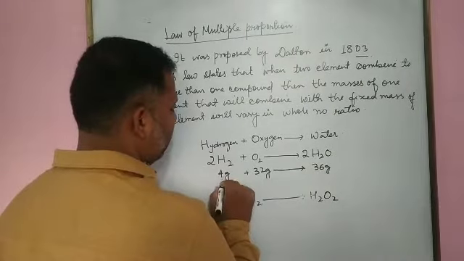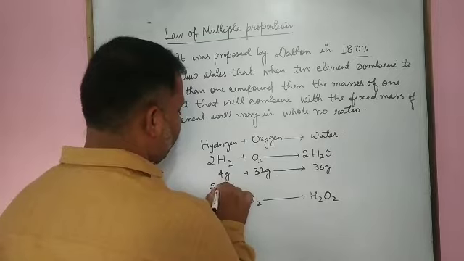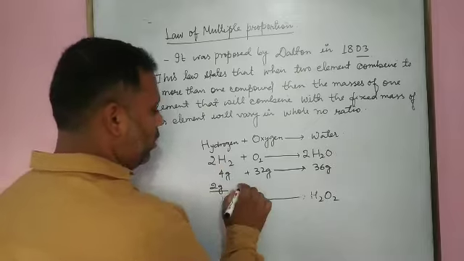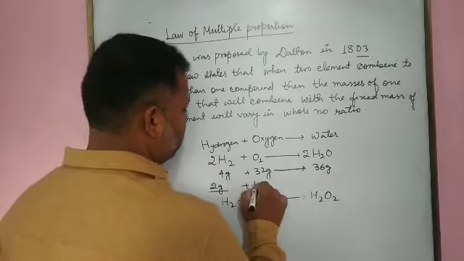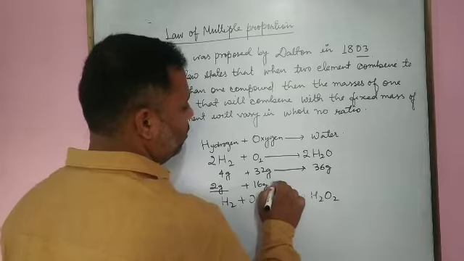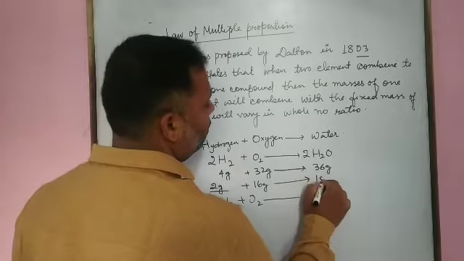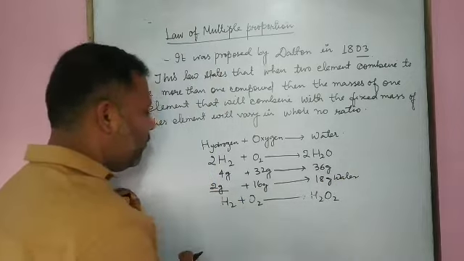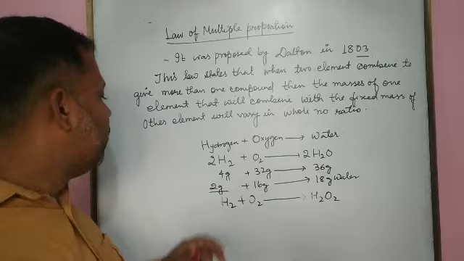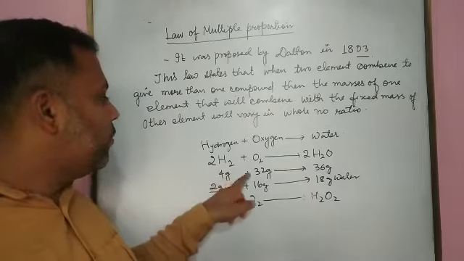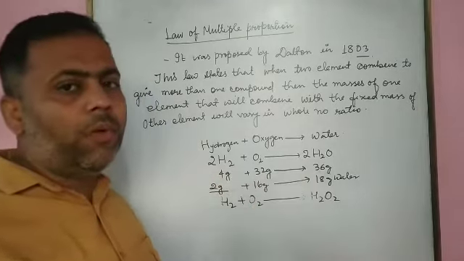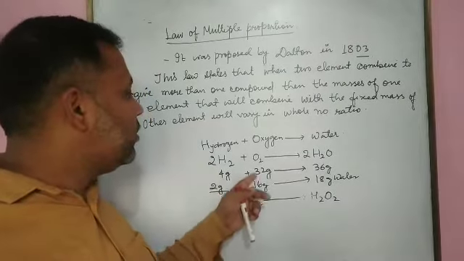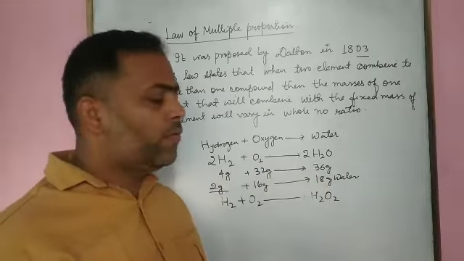You can also write it, when simplified, as 2 gram of hydrogen reacts with 16 gram of oxygen to give 18 gram of water. It is so simple. We see 4 gram plus 32 gram gives 36 gram. When we simplify it, we get 2 gram hydrogen reacts with 16 gram of oxygen to give 18 gram of water.